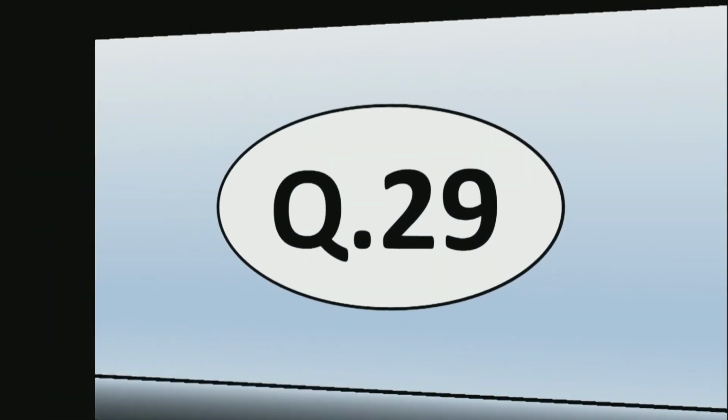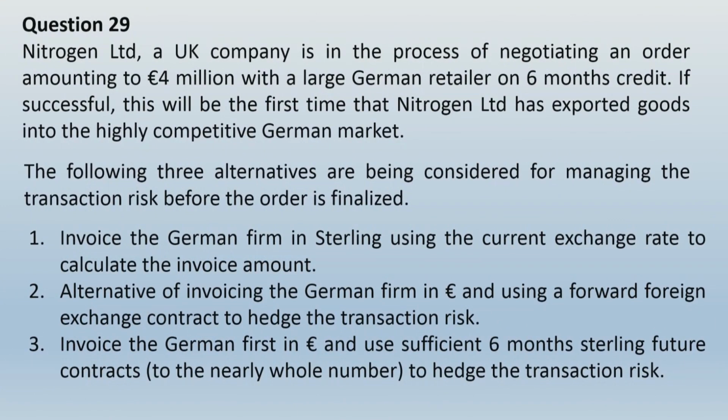Let us take up question number 29. Let us read this question. Nitrogen Limited, a UK company, is in the process of negotiating an order amounting to euro 4 million with a large German retailer on 6 months credit. If successful, this will be the first time that Nitrogen Limited has exported goods into the highly competitive German market.